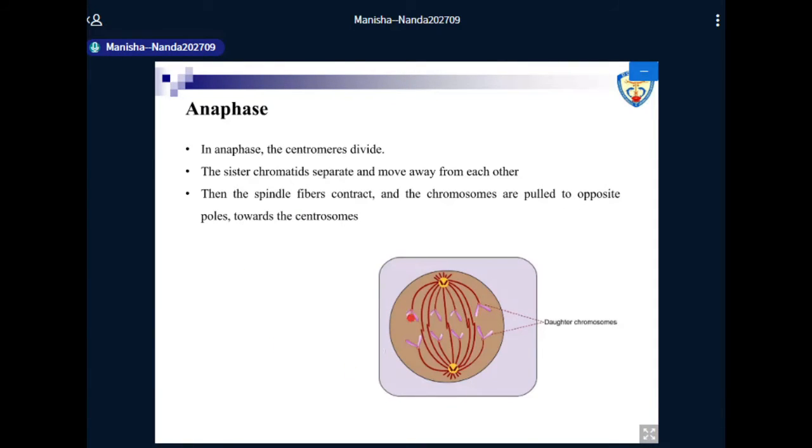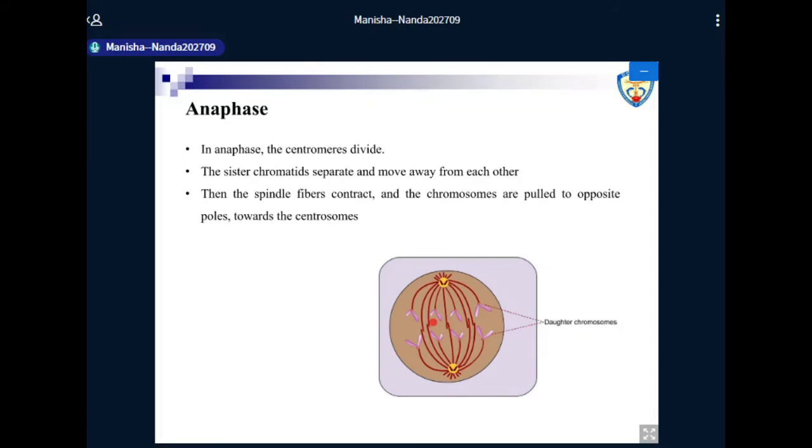So in anaphase, the centromere dissolves, and the two sister chromatids are now separate, and these daughter chromosomes can be easily carried to the opposite poles by the spindle fibers. So the sister chromatids separate and move away from each other, and then the spindle fibers contract, and the chromosomes are pulled to opposite poles towards the centrosomes.